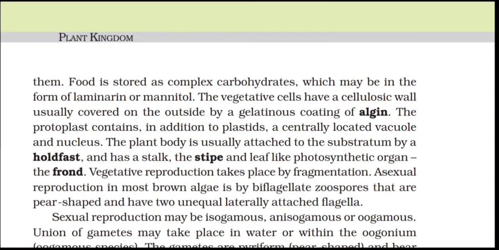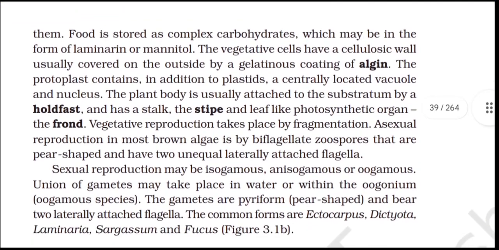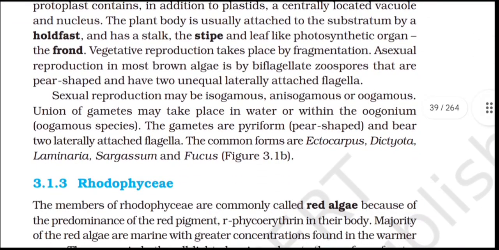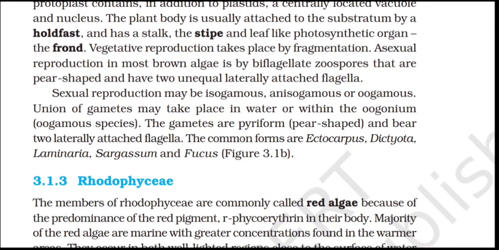Vegetative reproduction takes place by fragmentation. Asexual reproduction in most brown algae is by biflagellate zoospores that are pear-shaped and have two unequal laterally attached flagella. Sexual reproduction may be isogamous, anisogamous, or oogamous. Union of gametes may take place in water or within the oogonium in oogamous species. The gametes are pear-shaped and bear two laterally attached flagella. The common forms are Ectocarpus, Dictyota, Laminaria, Sargassum, and Fucus.